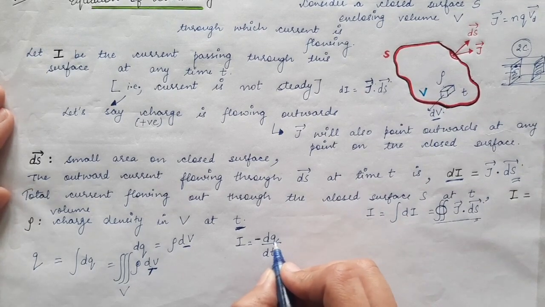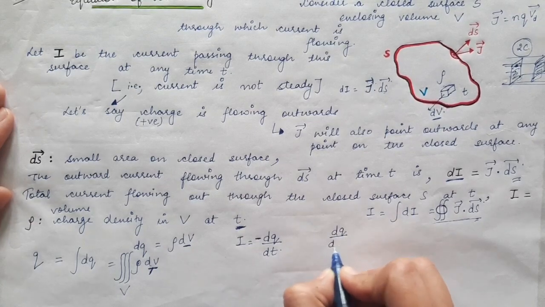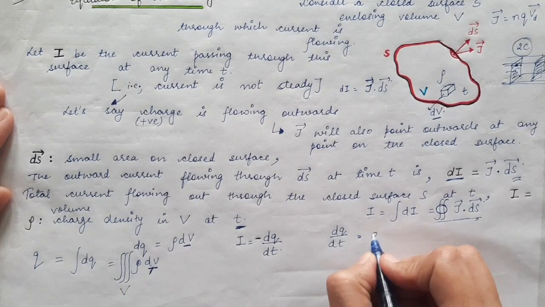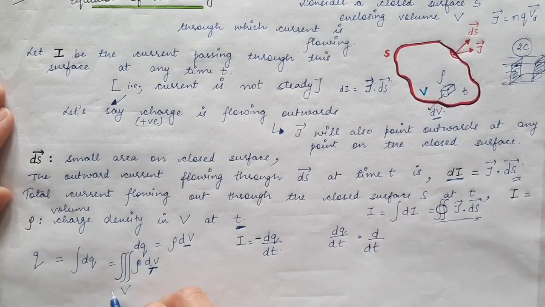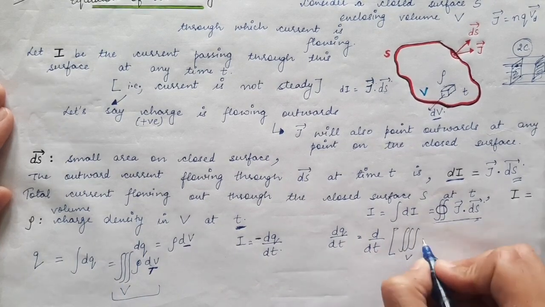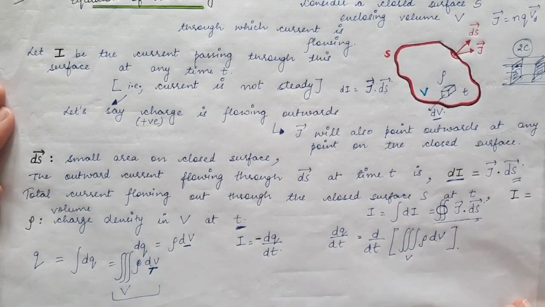So first of all we will find what is dq by dt. So what is q? q is given by the volume integration of rho dV, and we will take the derivative with respect to time, and that will be equal to d by dt of this right hand side. So I am doing the derivative on both hand sides. So dq by dt will give me d by dt of the volume integration of rho dV.